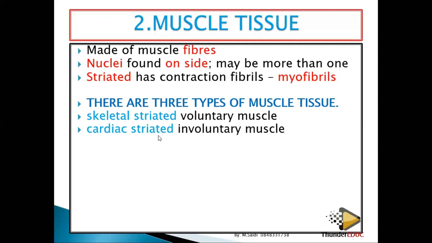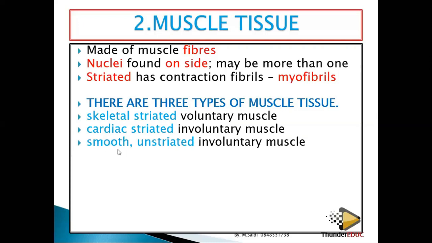Number 2, cardiac, striated, involuntary muscles. Whenever you talk about cardiac, you're talking about the heart, the human heart. So the heart is called cardiac. Involuntary because you don't have control over it. Striated means that it has some stripes. So it's cardiac, striated, involuntary muscles.